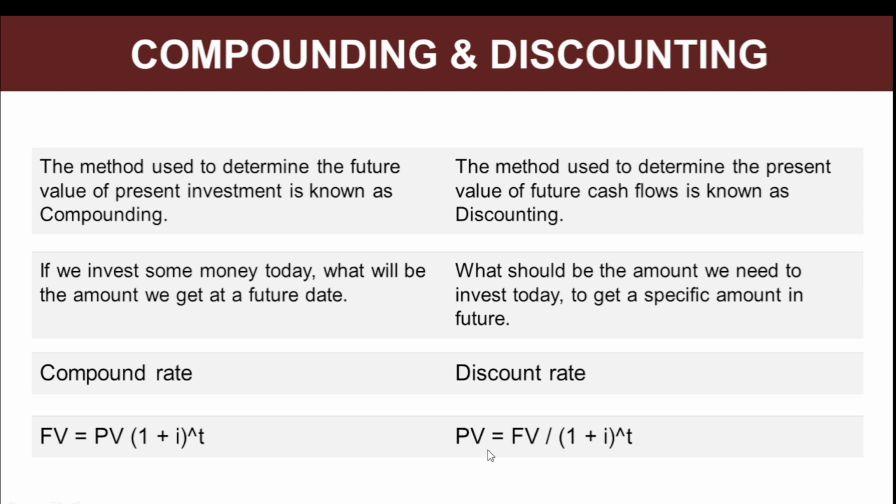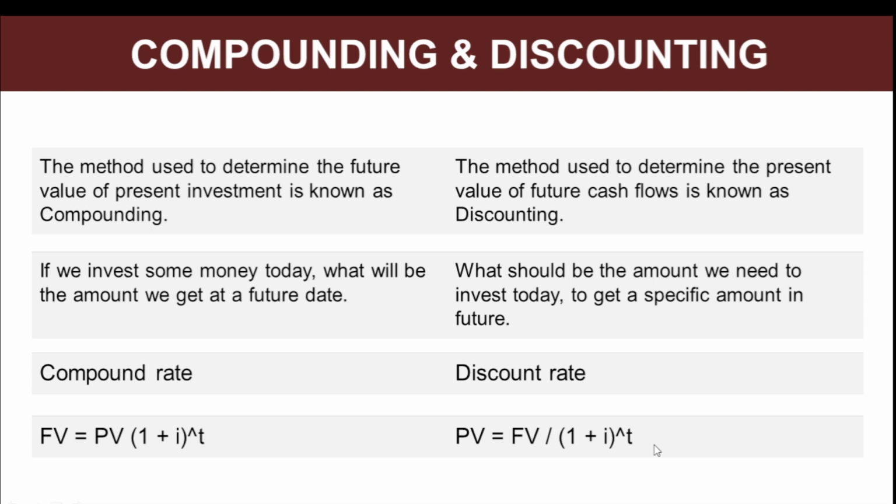The present value formula is future value divided by 1 plus interest rate raised to the power time period. So this was all about compounding and discounting. And now you must have understood how you can calculate the future value and the present value and get a more specific idea about your money, your investments, and thus this concept plays a very vital role.